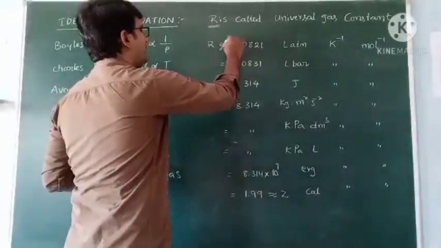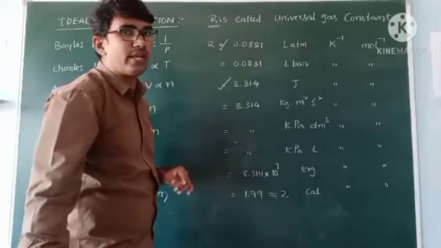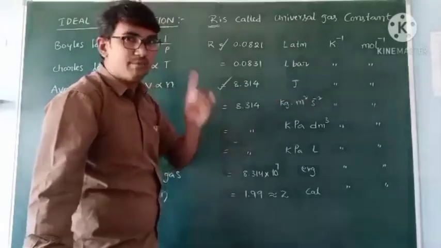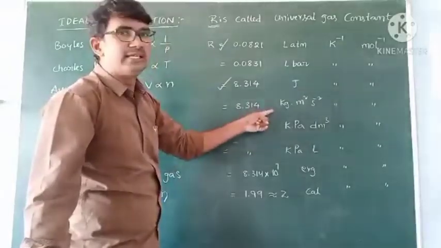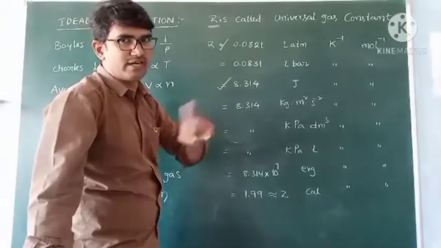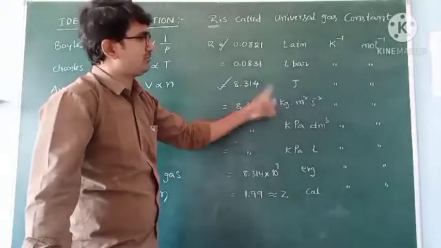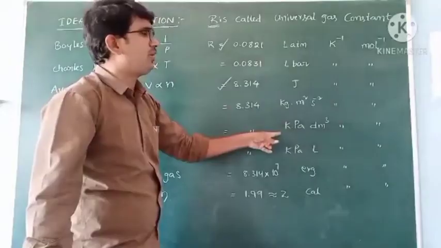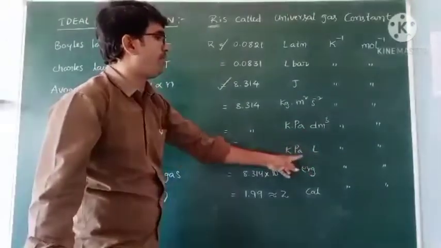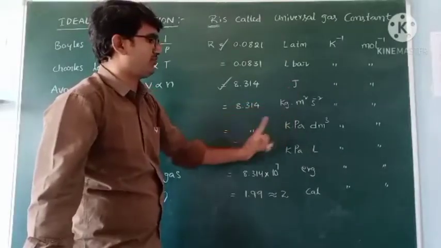Here this is important and this is important: 8.314 joule Kelvin inverse, mole inverse. But 1 joule is equal to kg meter square second power minus 2. Write down. Kg meter square second power minus 2. 1 joule is equal to kilo pascal dm cube. Dm cube means liter, so kilo pascal liter. So 1 joule is equal to this one, and 1 joule is equal to this one also.